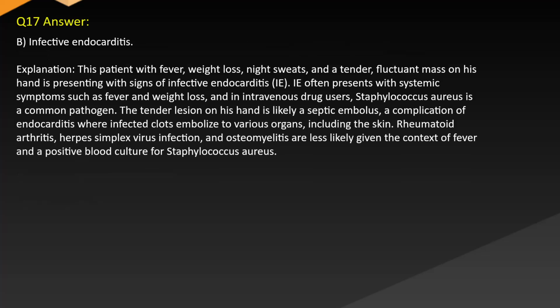Answer: B. Infective endocarditis. Explanation: this patient with fever, weight loss, night sweats, and a tender fluctuant mass on his hand is presenting with signs of infective endocarditis. It often presents with systemic symptoms such as fever and weight loss, and intravenous drug use is a risk factor. Staphylococcus aureus is a common pathogen. The tender lesion on his hand is likely a septic embolus, a complication of endocarditis where infected clots embolize to various organs, including the skin. Rheumatoid arthritis, herpes simplex virus infection, and osteomyelitis are less likely given the context of fever and a blood culture positive for Staphylococcus aureus.